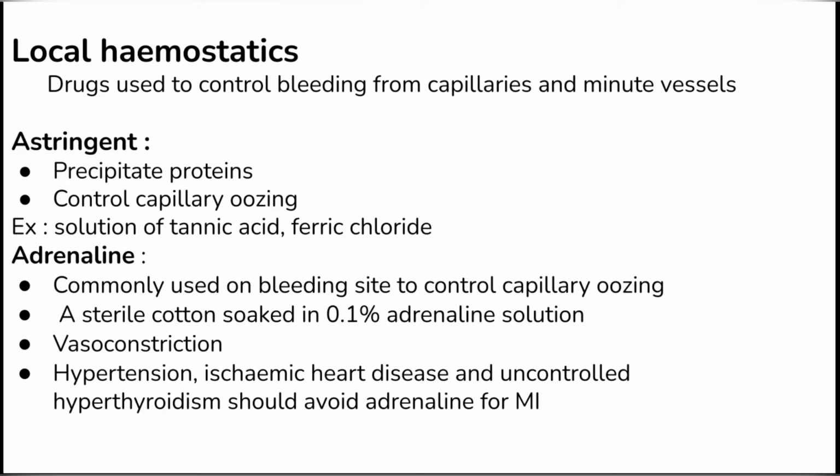Now the second local hemostatic is adrenaline. Adrenaline is commonly used on a bleeding site to control capillary oozing. How is this done? It is done by taking a sterile cotton which is soaked in 0.1% adrenaline solution, and then it is placed on the capillary. Adrenaline being a vasoconstrictor, it causes vasoconstriction of the capillary blood vessel, and now the bleeding stops.